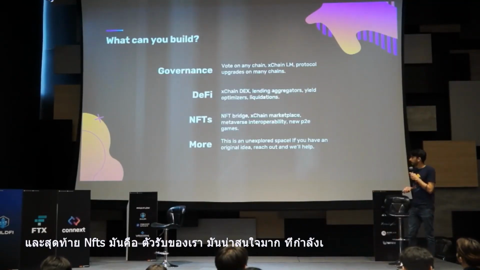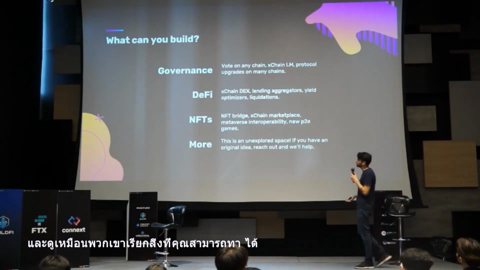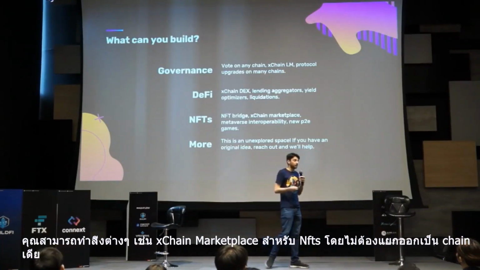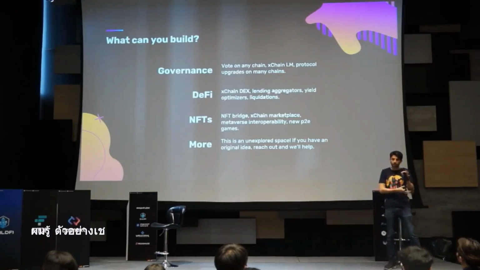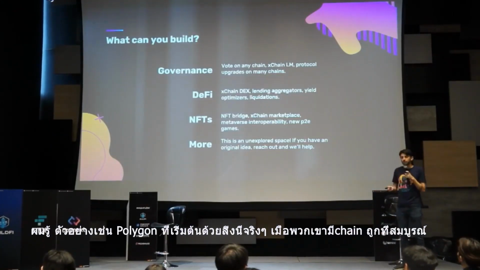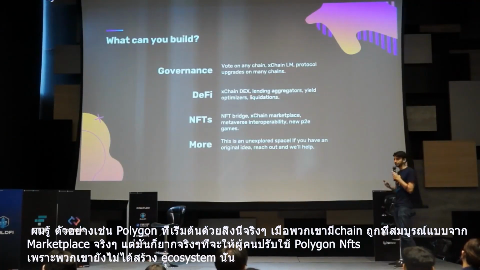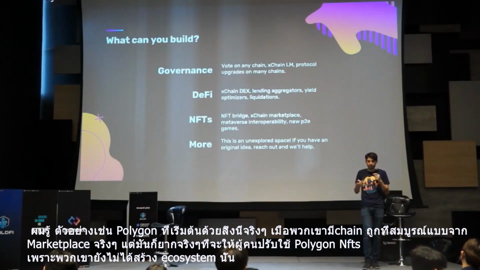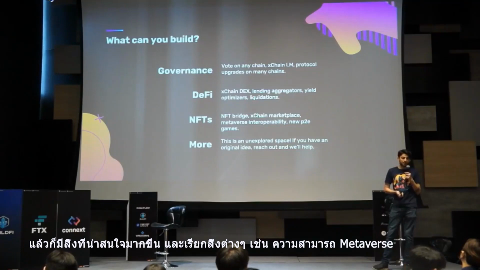And lastly, NFTs. It's obviously a very interesting space that's really blowing up right now, and there are some really cool things you can do around NFT bridging. You can build cross-chain marketplaces for NFTs, not having to be isolated into one chain. For example, Polygon is really struggling with this, where they have a really cheap chain that is perfect for marketplaces, but it's difficult to get people to deploy Polygon NFTs because they just haven't built that ecosystem yet.